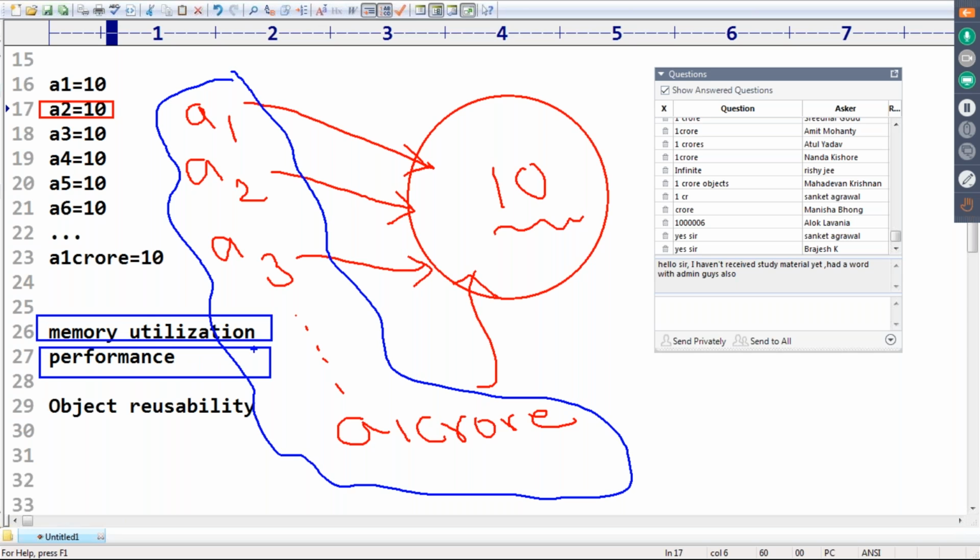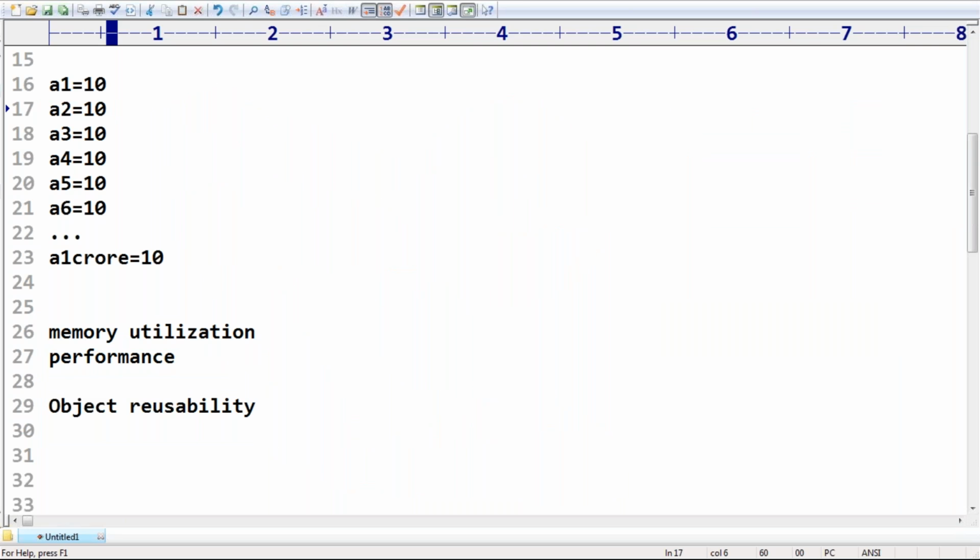Everyone able to understand? This is nothing but object reusability. Clear? Are you able to understand? Yes. What is the meaning of object reusability? What advantages are there? Sir, you are telling theoretically. Okay, can you please show programmatically?